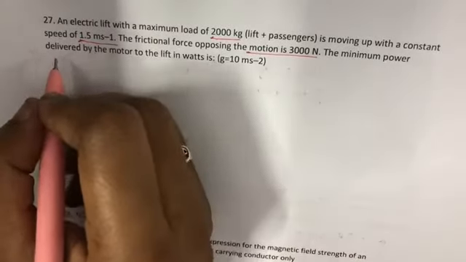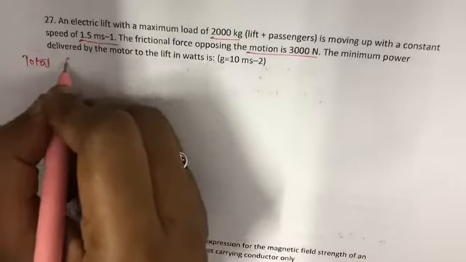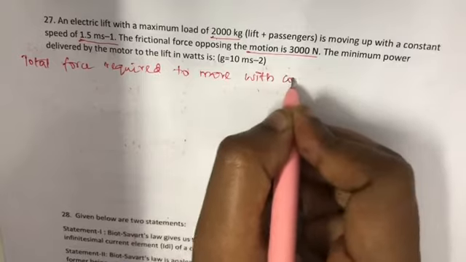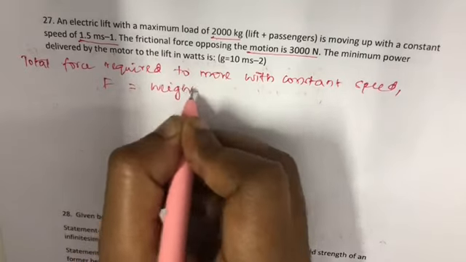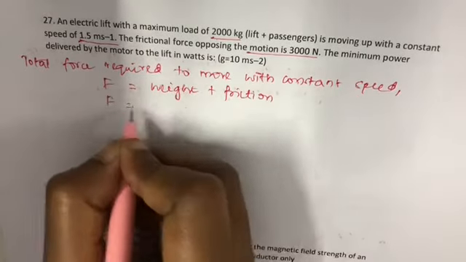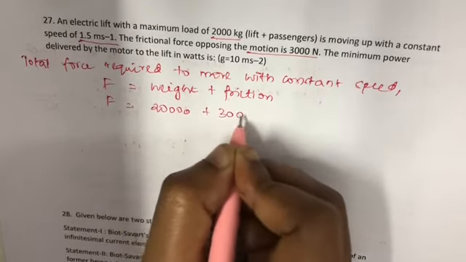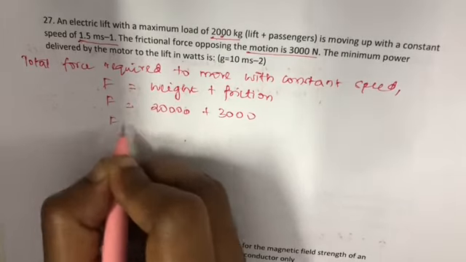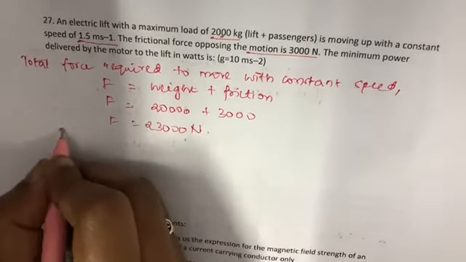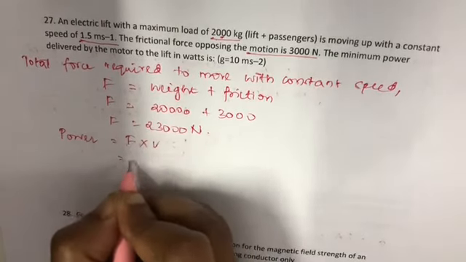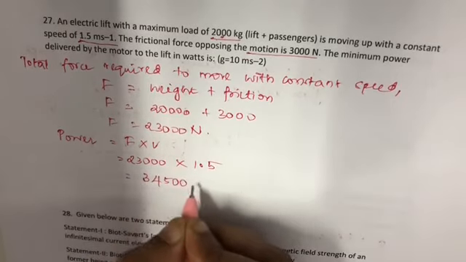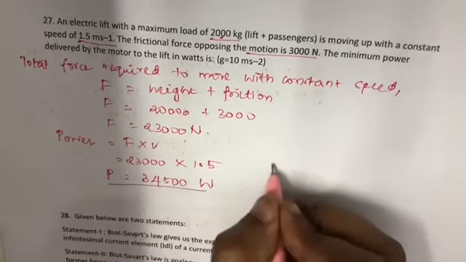So we know only the total force required to move with constant speed. Total force required is equal to weight plus friction, which is equal to 20,000 plus 3,000, which is equal to 23,000. F is equal to 23,000 Newton. Power is equal to F into V, which is equal to 23,000 into 1.5, is equal to 34500 watt. P is equal to 34500 watt.